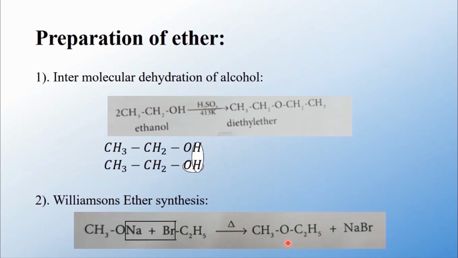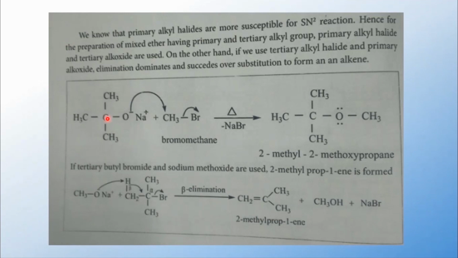The reaction involves the SN2 mechanism. We know that primary alkyl halides undergo SN2 reaction. SN2 means nucleophilic substitution bimolecular. Hence, for the preparation of a mixed ether having primary and tertiary alkyl groups, a primary alkyl halide and a tertiary alkoxide are used. On the other hand, if you use a tertiary alkyl halide and a primary alkoxide, elimination dominates over substitution to form an alkene compound.